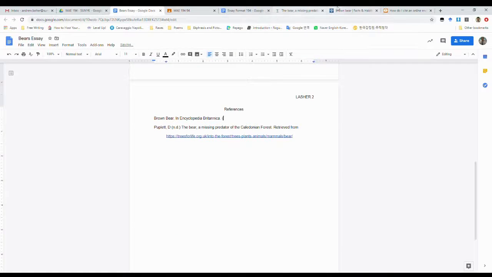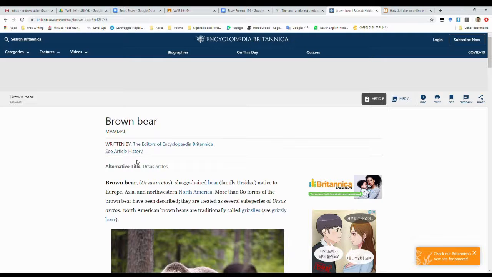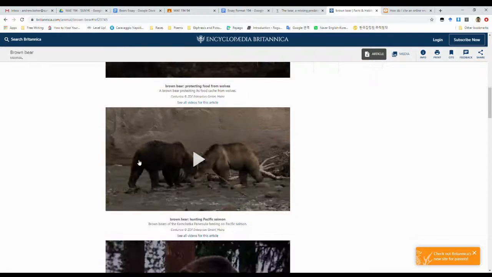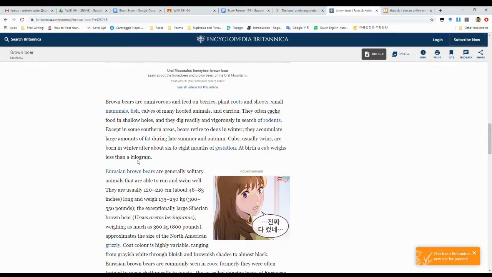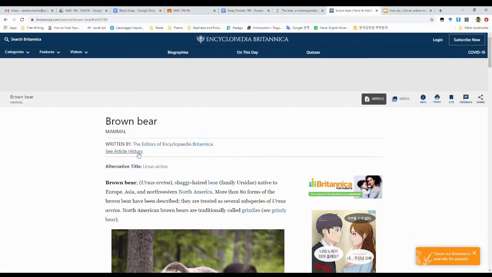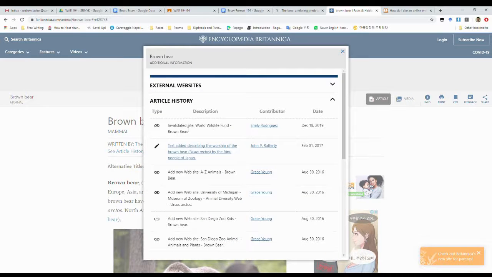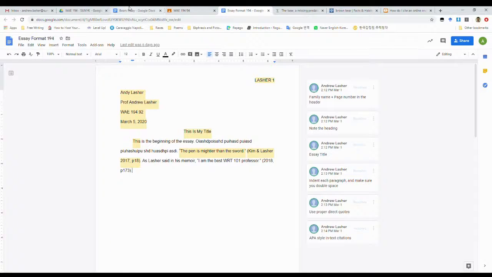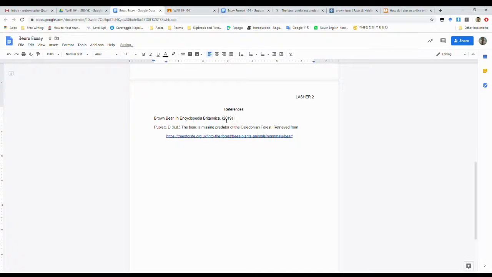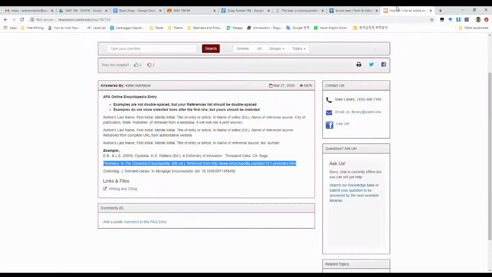Which edition is this? Does it say? It doesn't say. But we can see that it's been updated until December 18th, 2019. So let's just say 2019 is the date of this article. I'm going to be happy with that. So we'll put 2019 in there, since I don't think they have editions for the online page. And then retrieved from, yada, yada, yada.